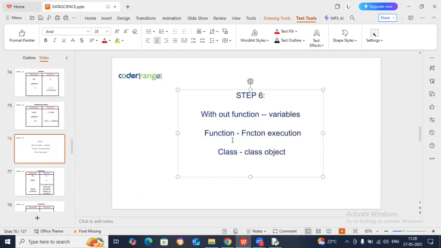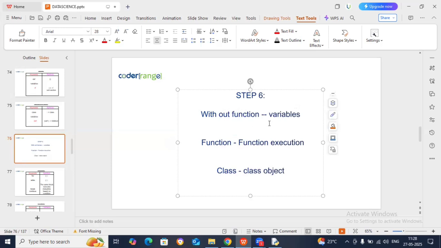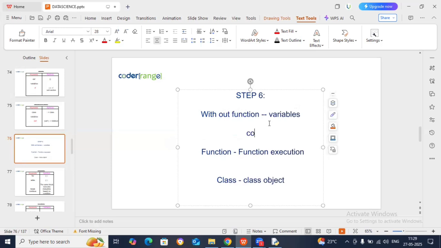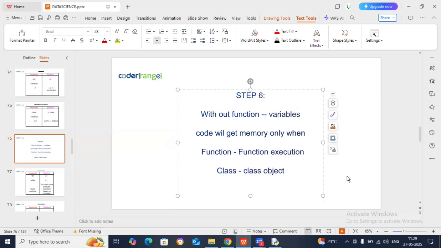Without a function you write variables, but for a function you should do function execution. That is mandatory. For a class, you should create a class object. Why? Only when you do this execution will the memory be allocated. Otherwise, the code will not get any memory. The code will get memory only when we do function execution or class object.